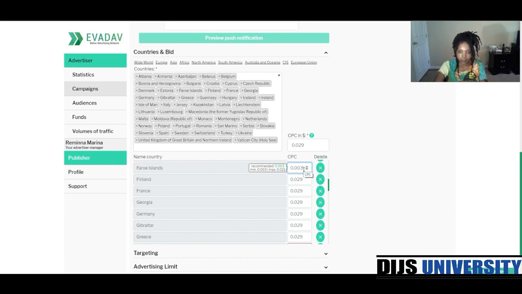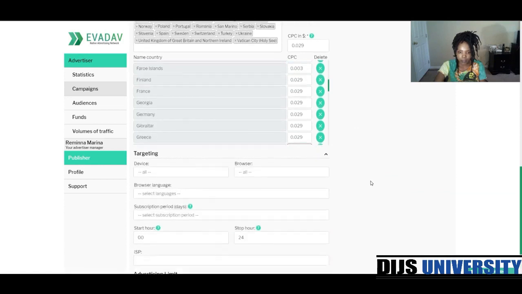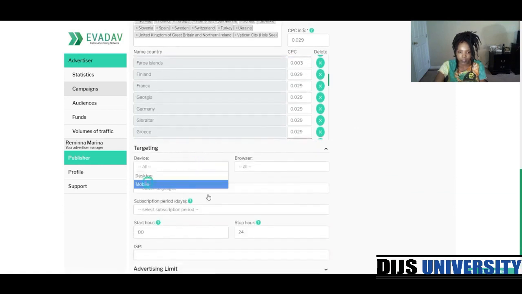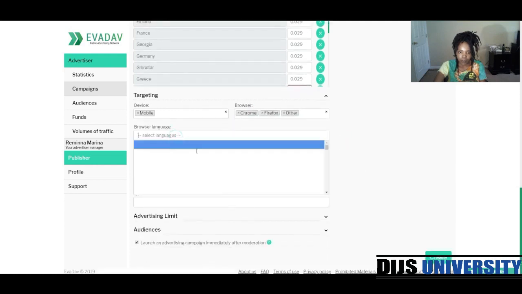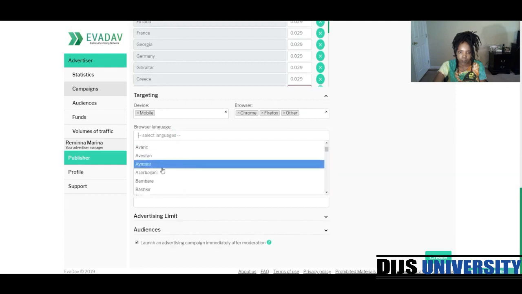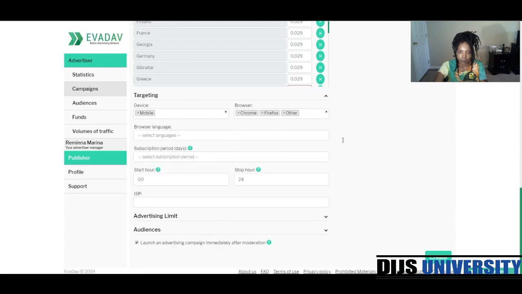And let's take a look at the targeting options. We can go by device. So obviously for mobile, we can do Chrome, we can do all of those. Let's just do usually that, right? And then for browser languages, we can go for whatever language.